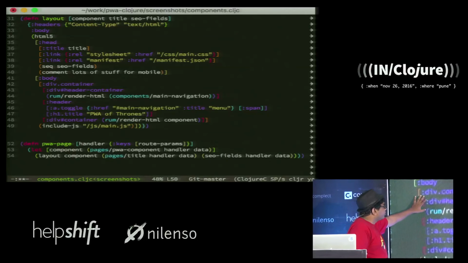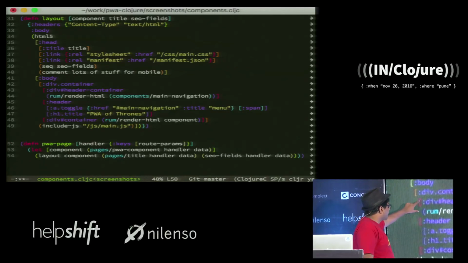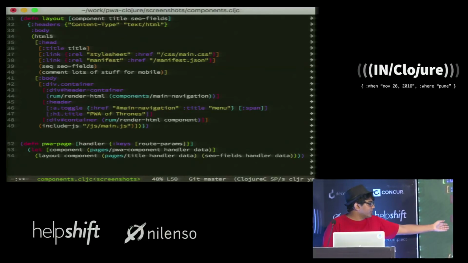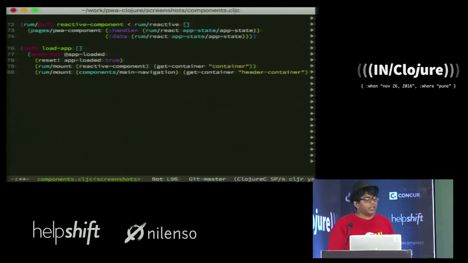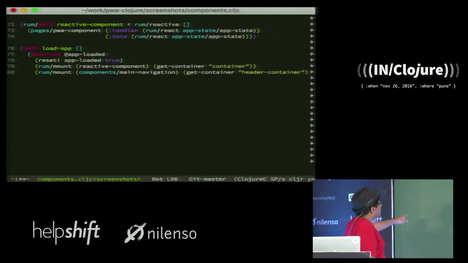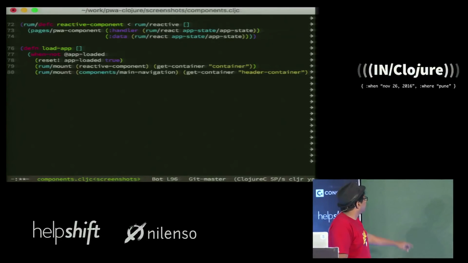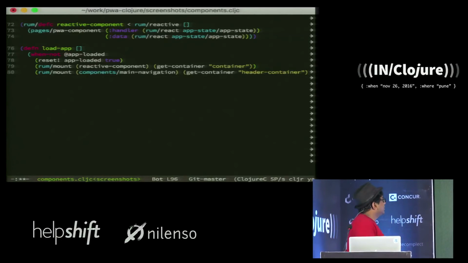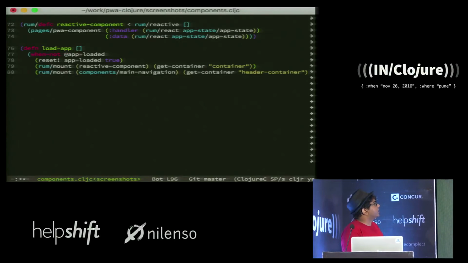And you can see I defined two containers, for two different React components. So I first have a header container where I render the navigation component, and in the body I have a container where I render the other component. And on the ClojureScript side, we mount the main component into the container, and we mount the main navigation into the header container. So in this sense, these two just get mounted, and they override the existing app.